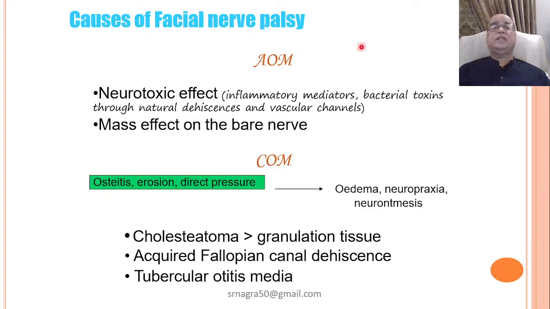In acute otitis media, there are neurotoxic effects due to inflammatory mediators and bacterial toxins, and it spreads through natural dehiscence and vascular channels, and a mass effect is there on the bare nerve. In contrast, in case of chronic otitis media, the underlying pathological process is osteitis, or erosion of the bone, or direct pressure, which leads to edema, and ultimately there can be neuropraxia or neurotmesis. Cholesteatoma and granulation tissues can involve the facial nerve, and acquired fallopian canal dehiscence, if it is there, even it is affected in tuberculous otitis media as well.